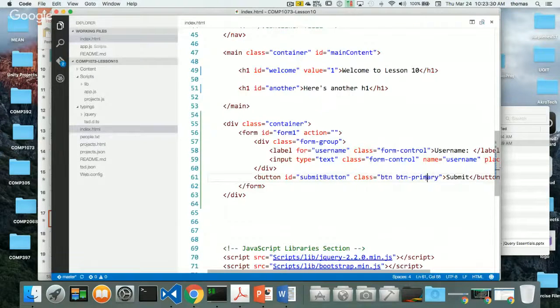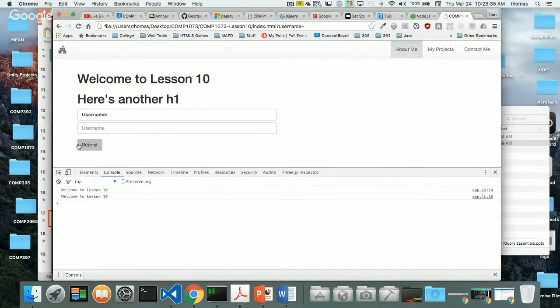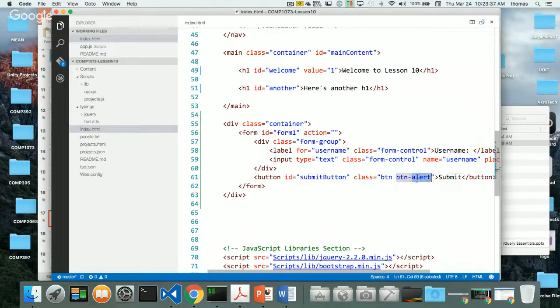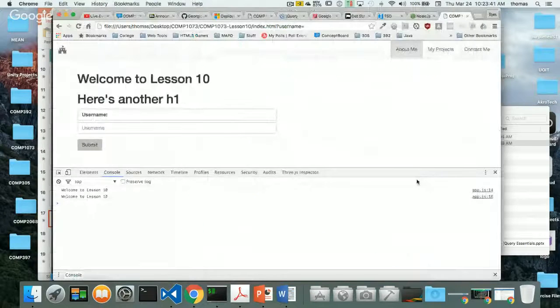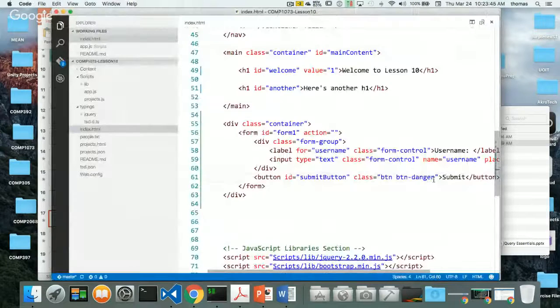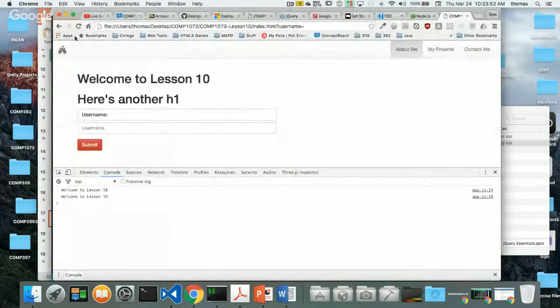Or if I want to make it alert. Alert. I don't know if that's the same one. Nope. Danger. Button danger. That's it. Danger, refresh, red, right? And so you can change the colors of the buttons by just changing the class, right? So we'll put this back to primary, like blue button, better, refresh.